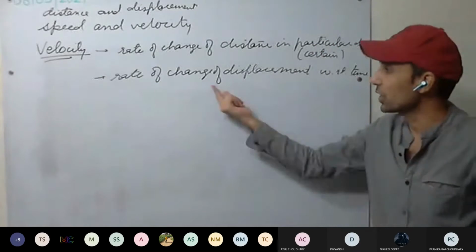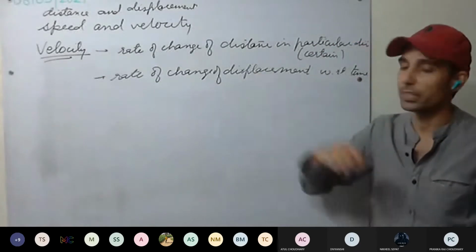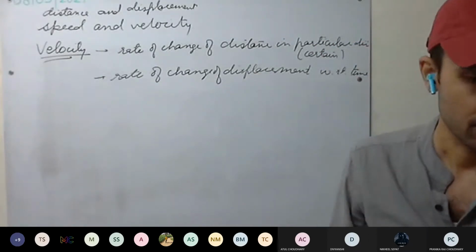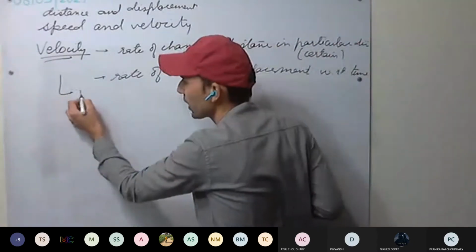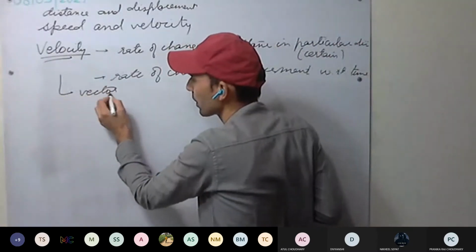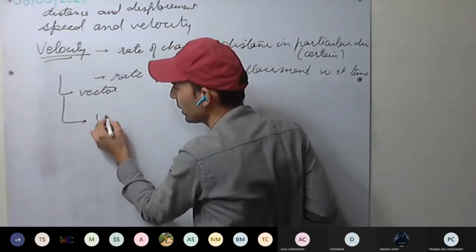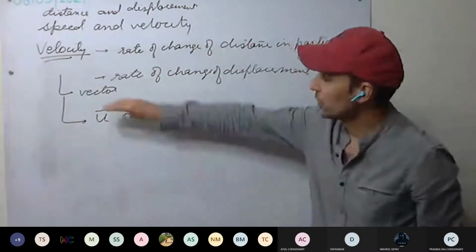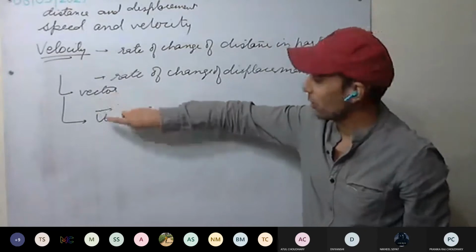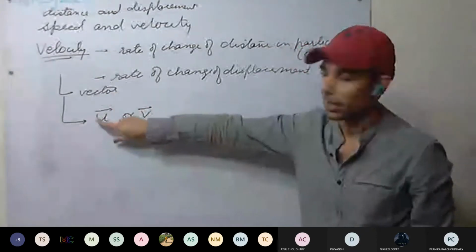How the displacement is changing with respect to time, that will give us the velocity. Now velocity is a vector quantity. It is represented by u or v with an arrow. u and v without an arrow are the speed; with an arrow, it is the velocity.